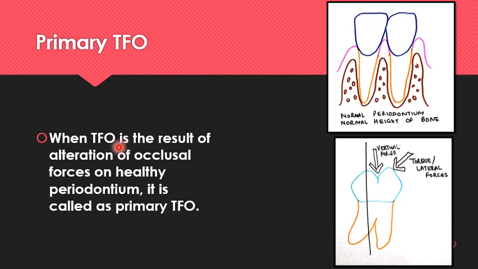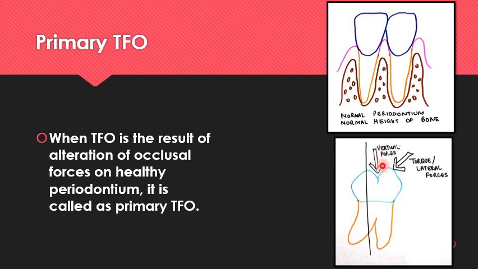When trauma from occlusion in such periodontium is the result of alteration of occlusal forces on healthy periodontium, this is known as primary TFO. In this case, there is no inflammation in the deeper periodontal structures. So that means the primary TFO will result from the increased, excessive forces. There is alteration of occlusal forces.